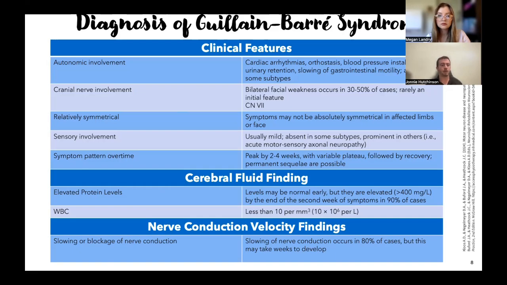Sensory involvement we mentioned before, but then a couple other key factors, the cerebrospinal fluid findings, we're going to see elevated protein levels as well as elevated white blood cells. So that immune response again. Slowing or blockage of the nerve conduction leads to that slow muscle contractility or no muscle contractility at all. And this can occur in 80% of cases.